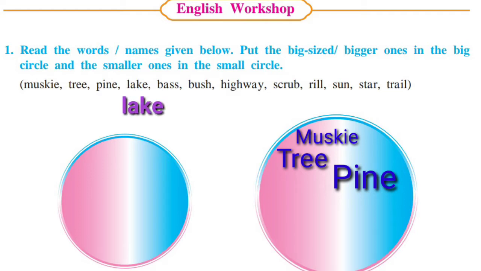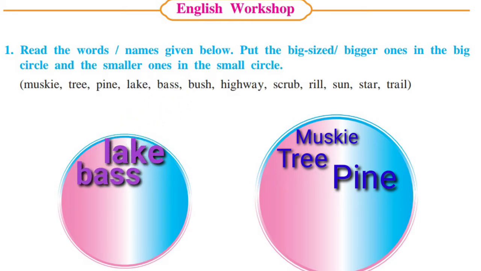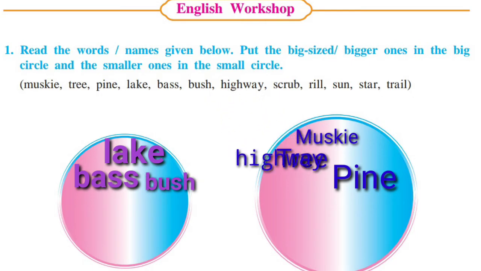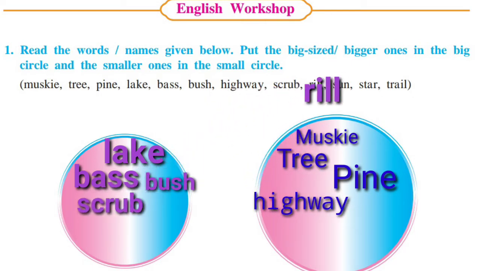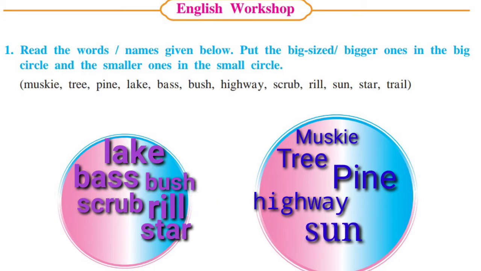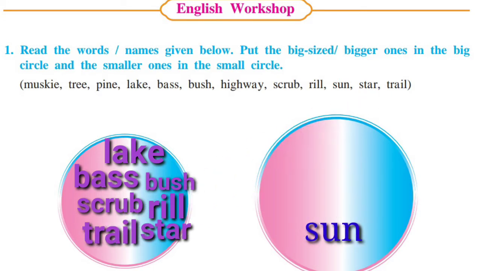Like lake, smaller circle. Bass, smaller circle. Bush, smaller circle. Highway, bigger circle. Scrub, smaller circle. Rill, smaller circle. Sun, bigger circle. Star, smaller circle, and trail in smaller circle.